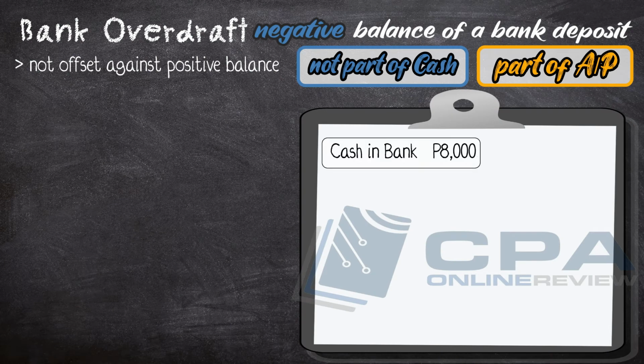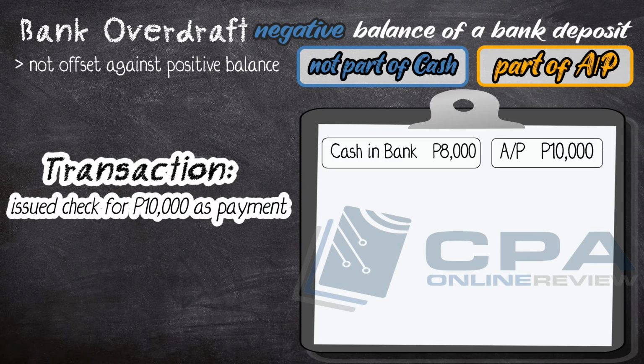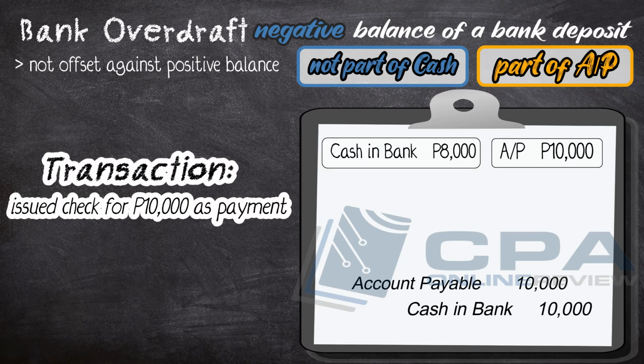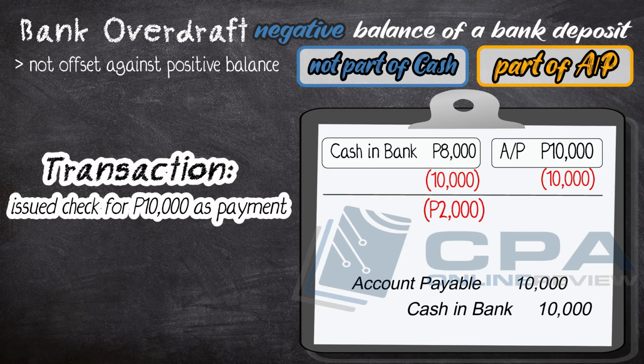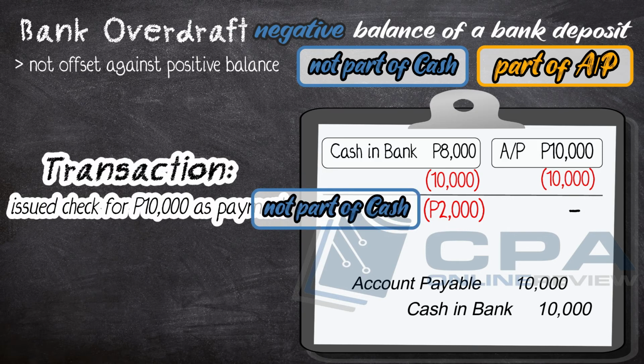Say we have cash in bank of $8,000 and accounts payable balance of $10,000. The company made payment of $10,000 and prepared this entry: debit, accounts payable of $10,000 and credit cash in bank of $10,000. After the payment entry, cash has a negative or overdraft balance of $2,000, while accounts payable now has a zero balance. The $2,000 overdraft is not presented as part of cash.